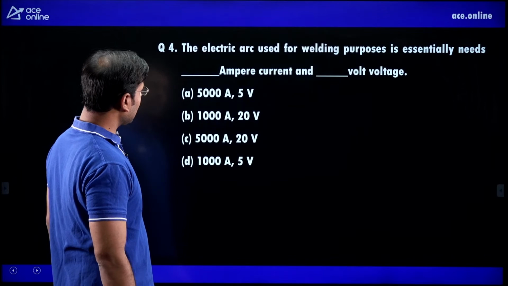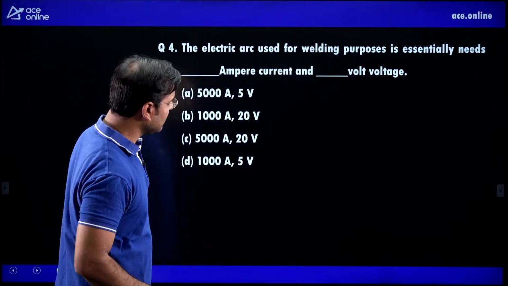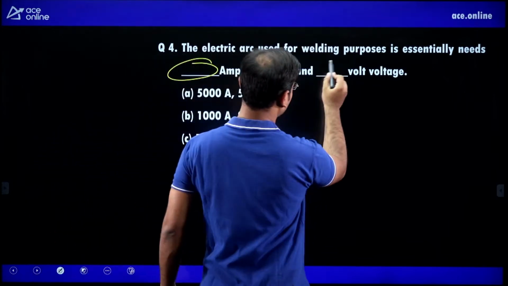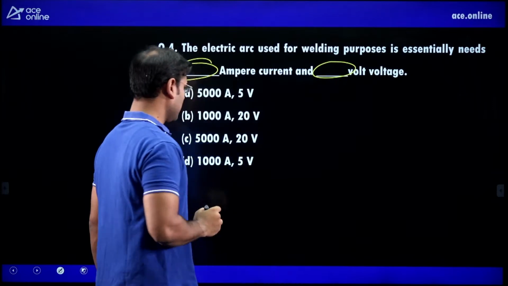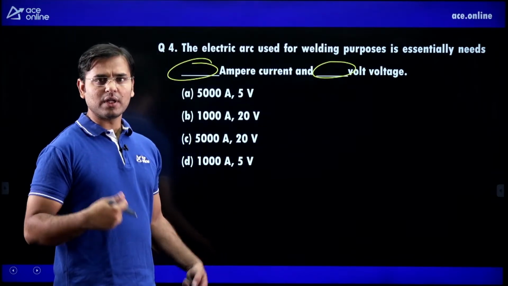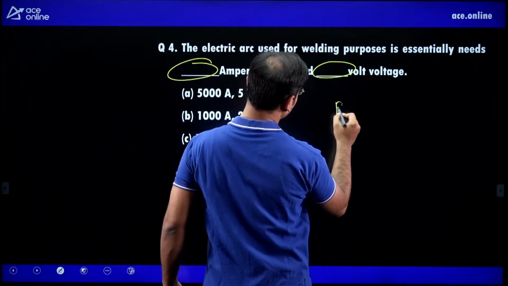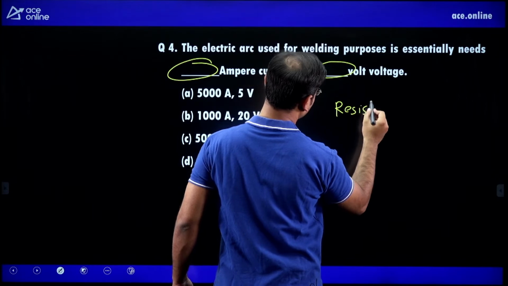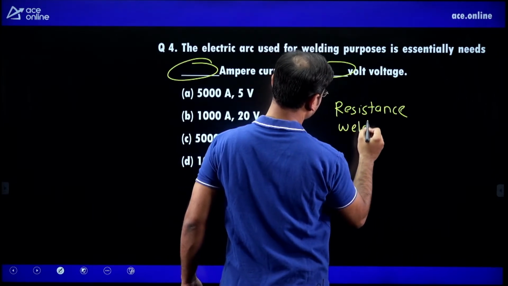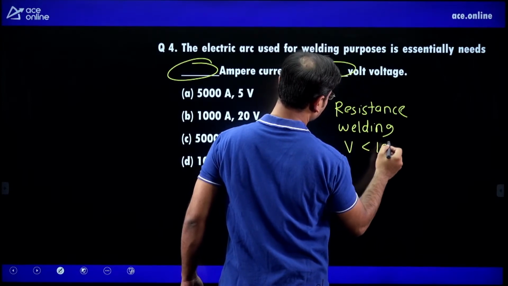The electric arc used for welding purpose essentially needs this ampere current and this voltage. Guys, this is the question of arc welding, but I want to tell you about resistance welding. In resistance welding, the voltage is less than 10 volt.